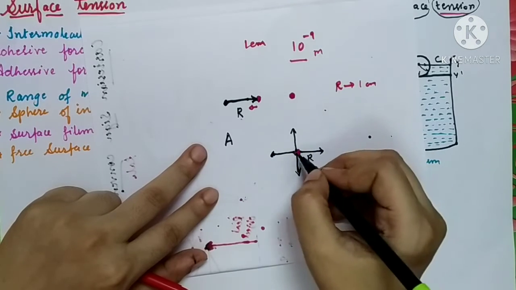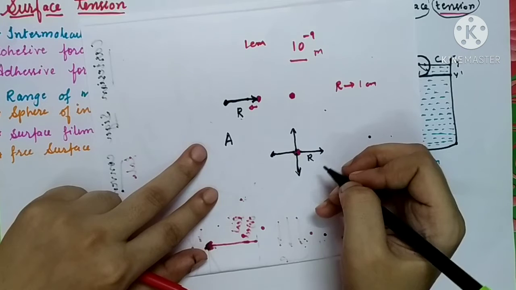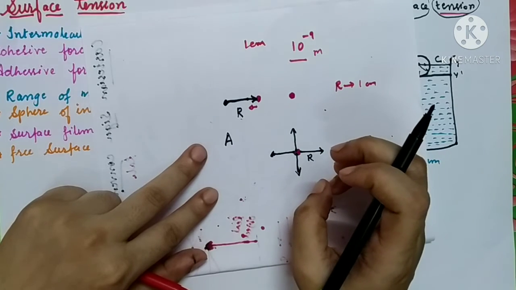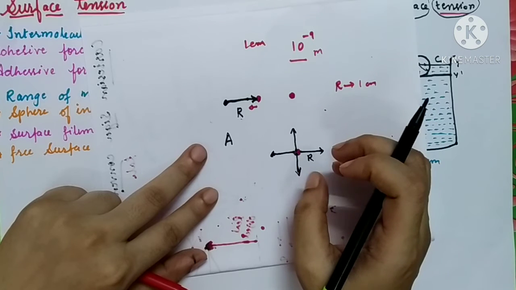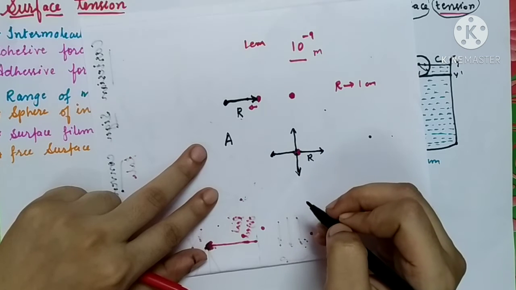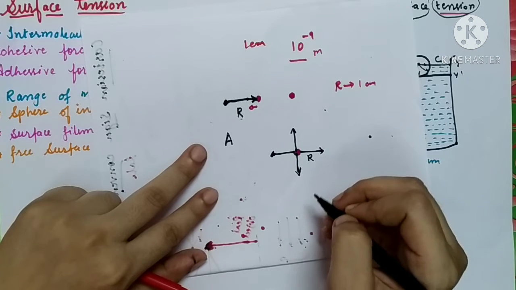So what we will do, we will define the area in between that these molecular forces are effective. For that we will have to study one imaginary concept.